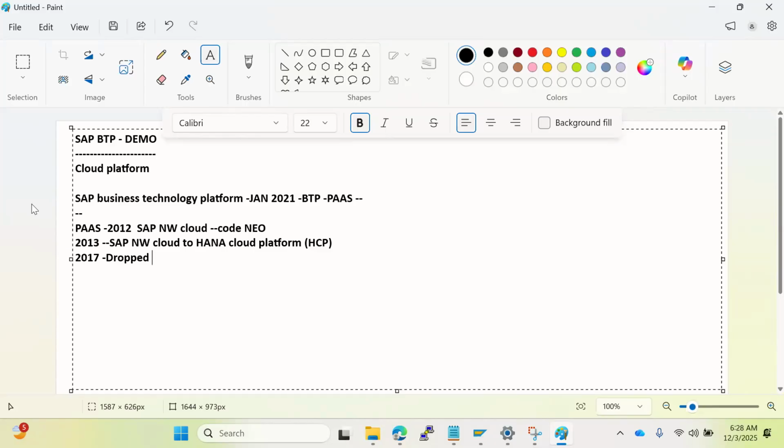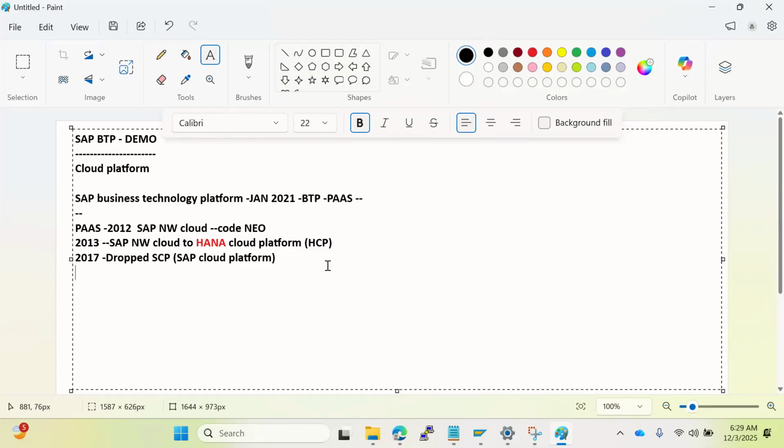Then they introduced SCP, SAP Cloud Platform. They dropped the HANA word and made it just a cloud platform. For a few days they used it, and many people know SAP Cloud Platform.